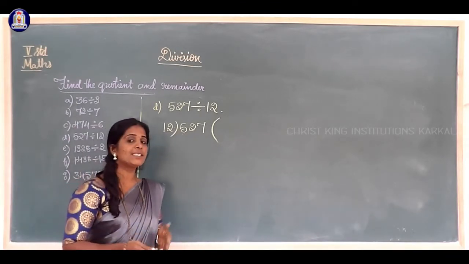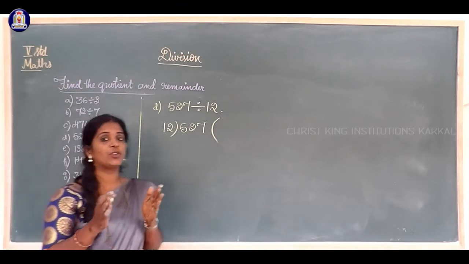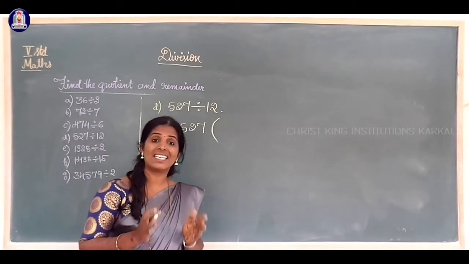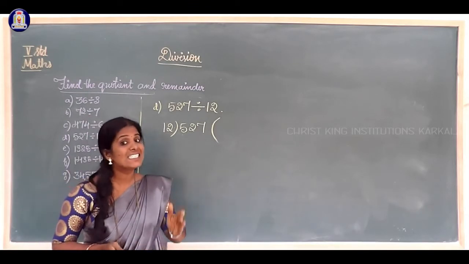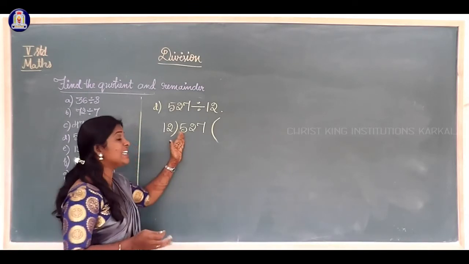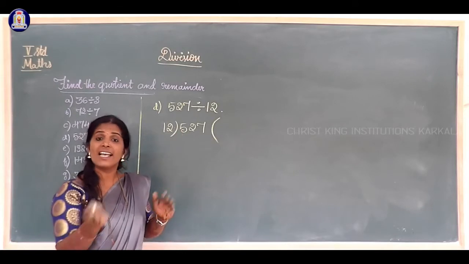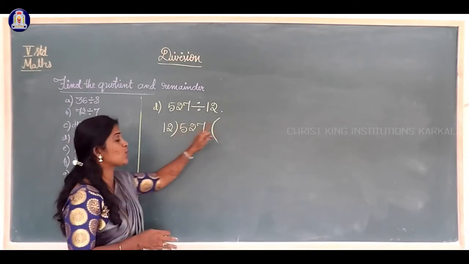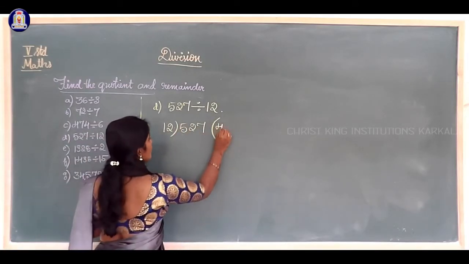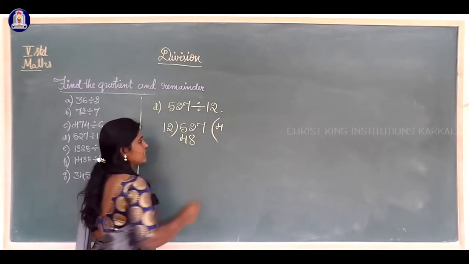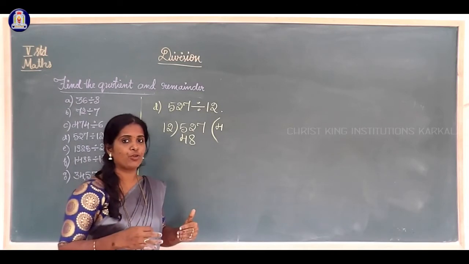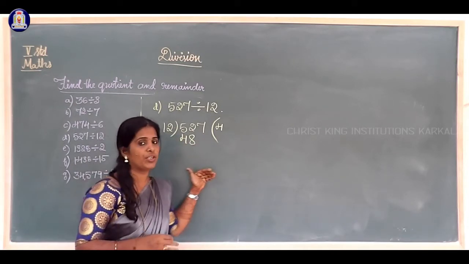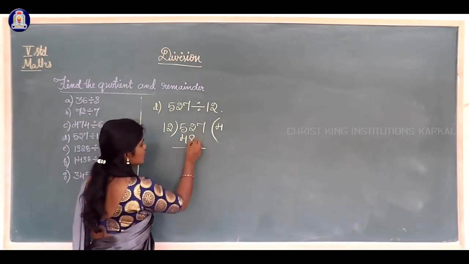52. In the 12 table: 12 ones are 12, 12 twos are 24, 12 threes are 36, 12 fours are 48, 12 fives are 60. 60 is more than 52. So less than 52 I will take, that is 12 fours are 48. Is it clear? More than 52 I am not taking. So less than 52 means 12 fours are 48. Then I will subtract these two numbers.